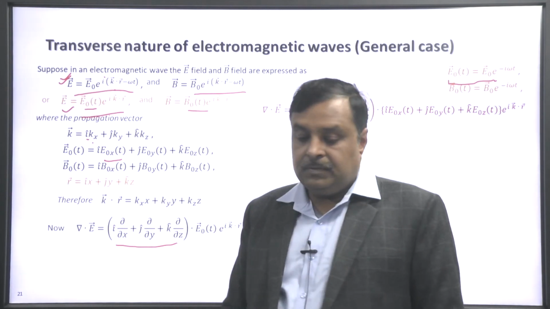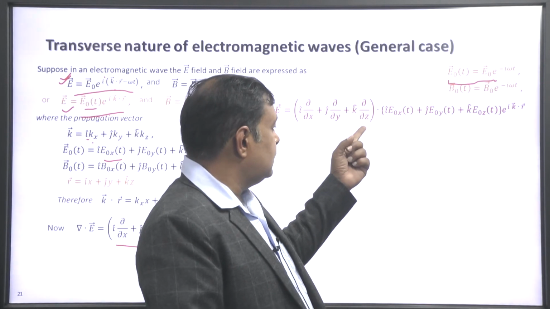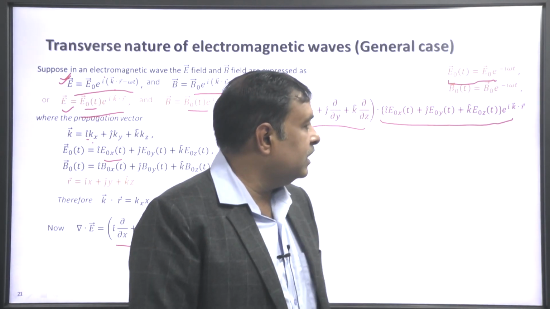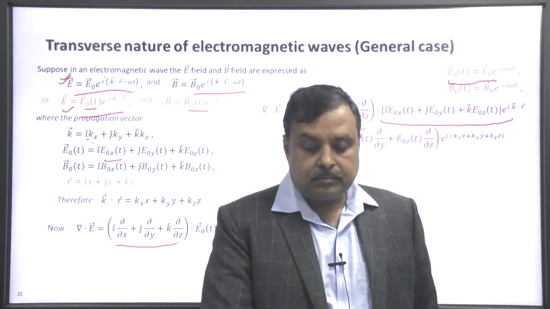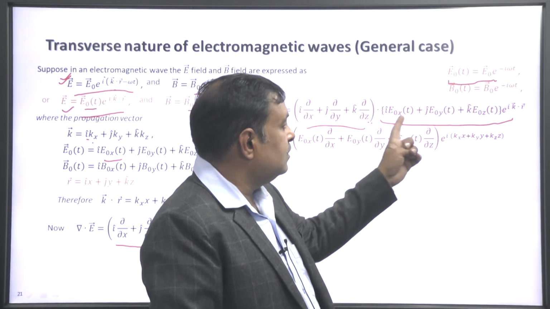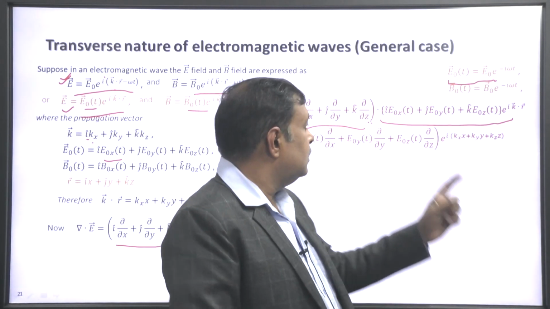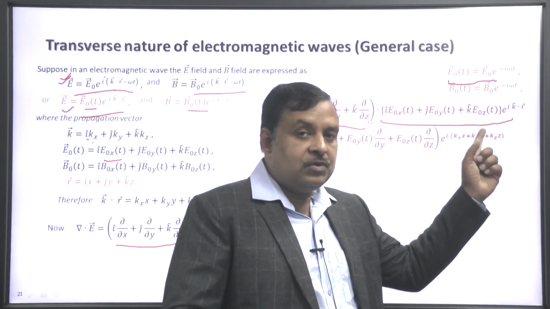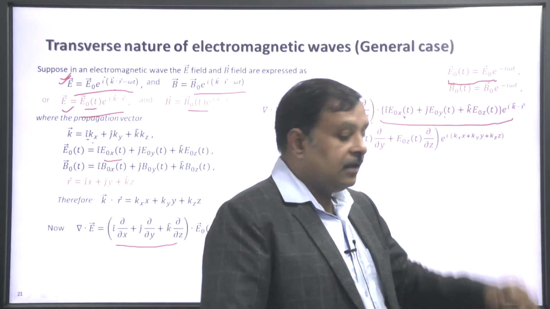Then del dot E equals, this is operator del and this is electric field E. Here in this equation the differentiation is with respect to x, y and z space coordinates. So E0x, E0y, E0z are functions of time. So when you differentiate with respect to the space coordinates, these will be considered as constant.